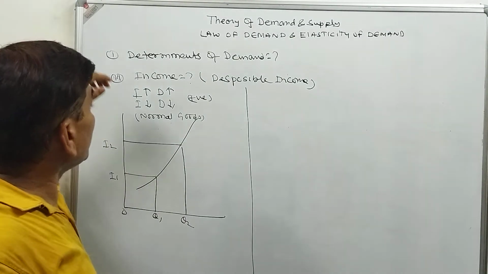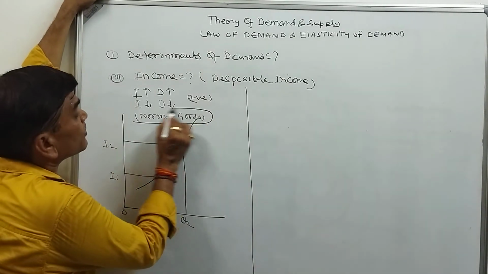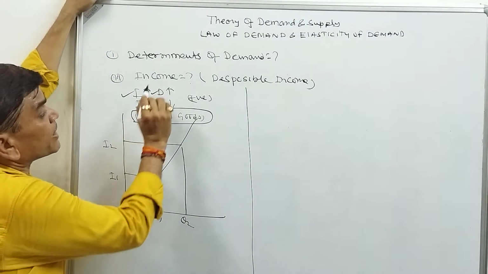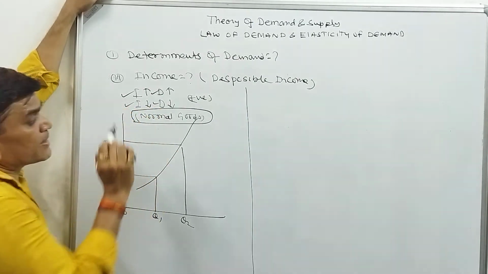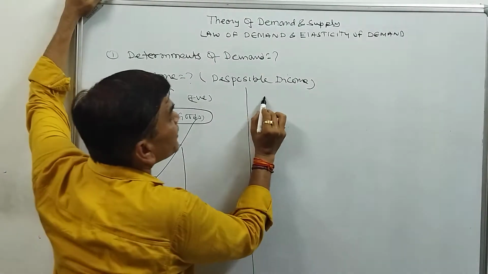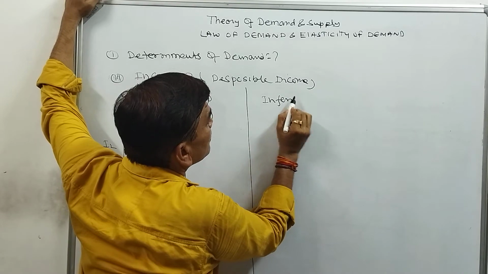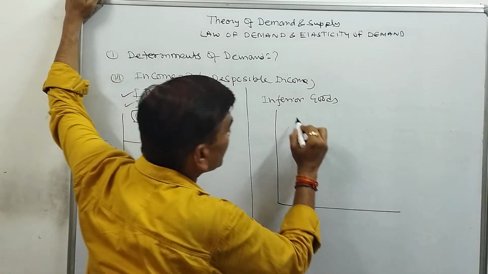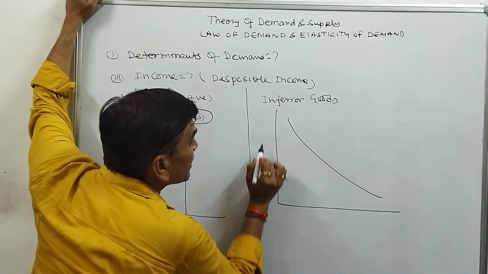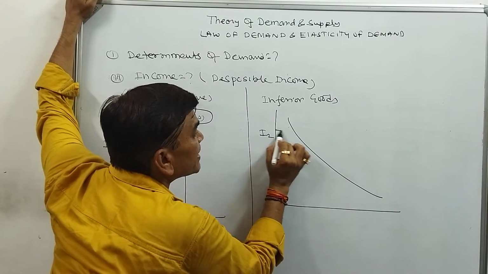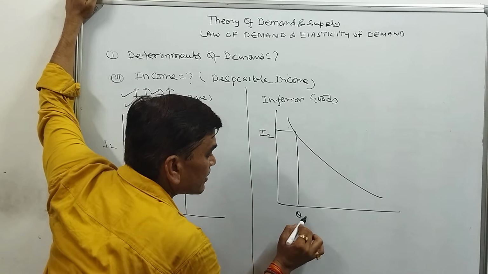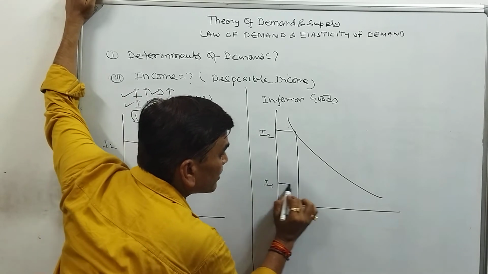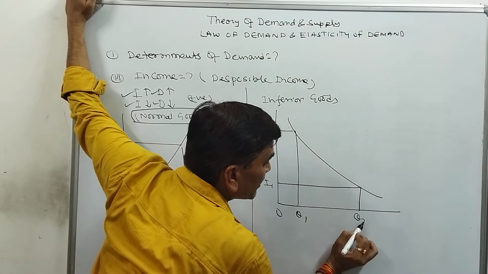So generally for normal goods, if income increases, the demand also increases; if income decreases, demand also decreases. But for inferior goods, there is a negative relationship. If income is high, we will purchase less inferior goods, but if income is low, we purchase more inferior goods.